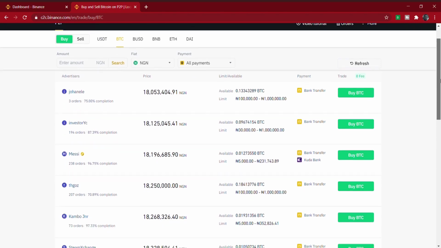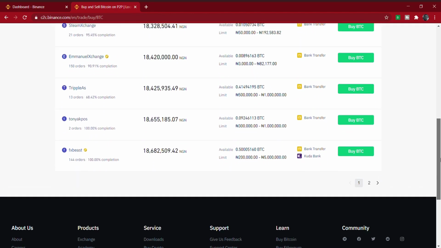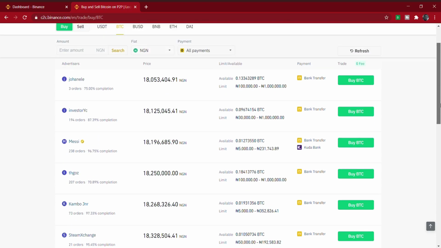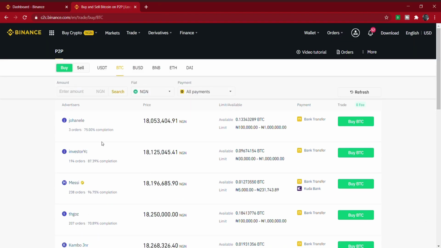Let me scroll down and show you. So a lot of people want to sell their BTC right now. If you want to see more, you just click on here too. So let's go back up. Now these are the people who want to sell their BTC right now. This is the name of the person. Now this is the price the person is selling their BTC at.